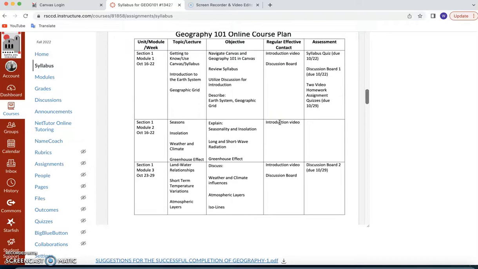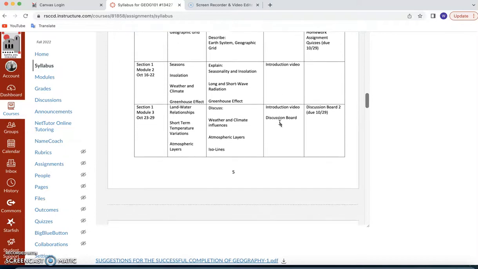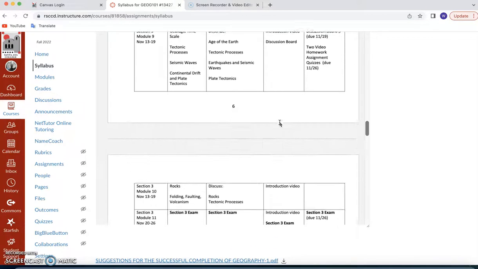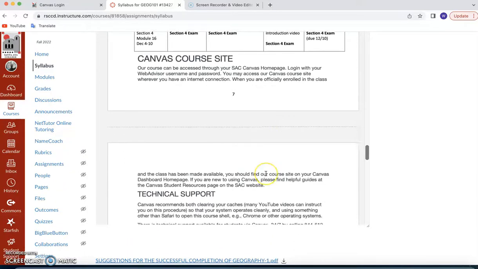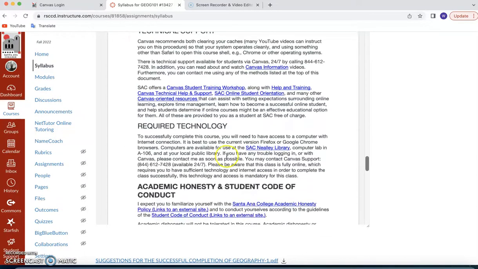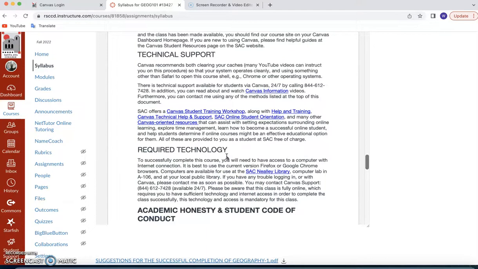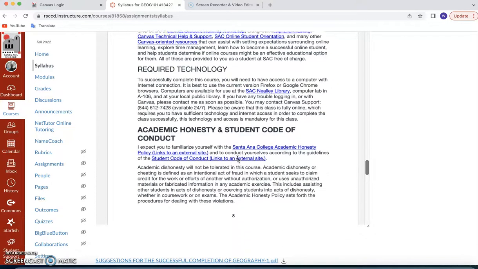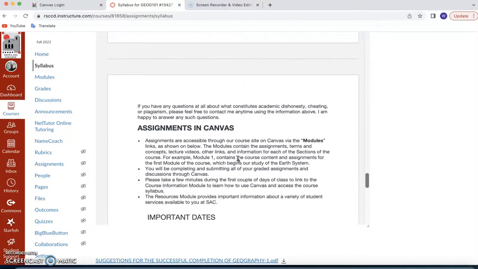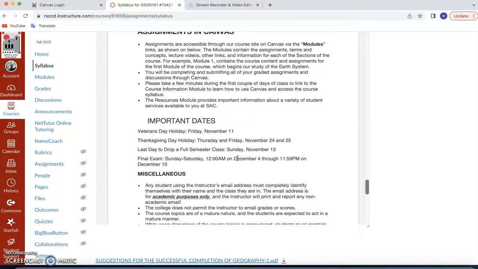Now you can see this is the schedule. So you can see that we're doing 2 modules per week. That's what's going to happen. And we're going to do 16 modules in total. Canvas course site, some information about that, technical support. Canvas, by the way, is available to you 24/7 for free as a student. The phone number is 844-612-7428. Don't be afraid to use it. They're very helpful. Required technology, academic honesty, and code of conduct, assignments in Canvas.